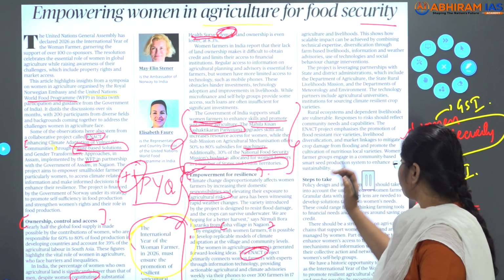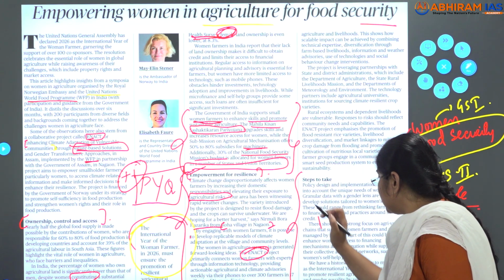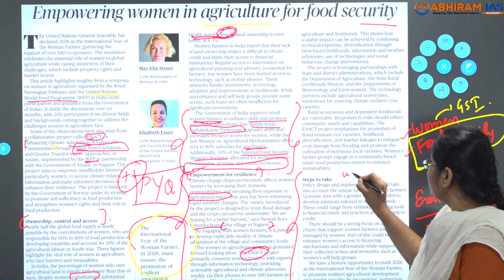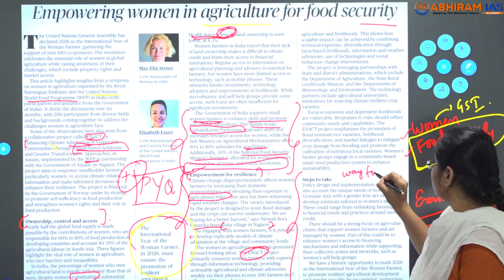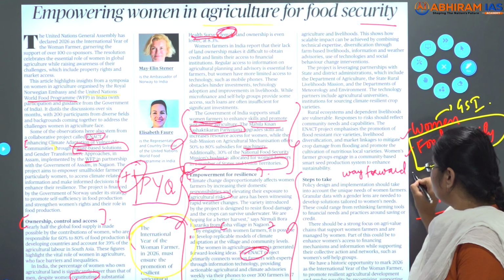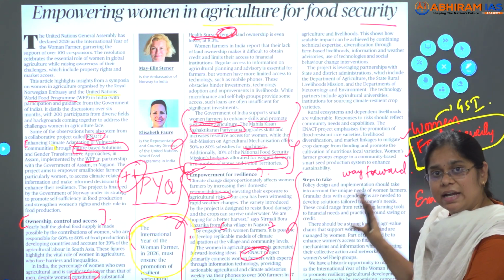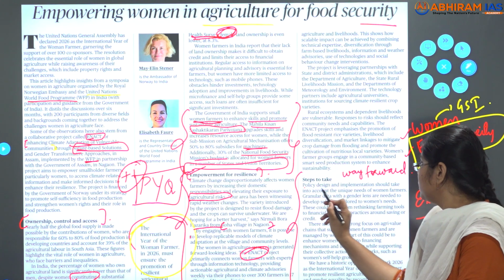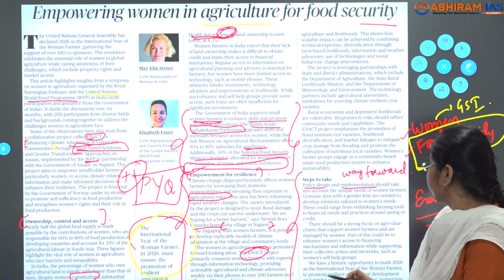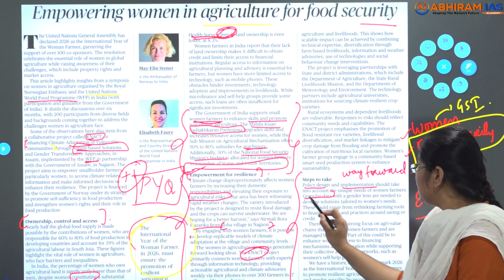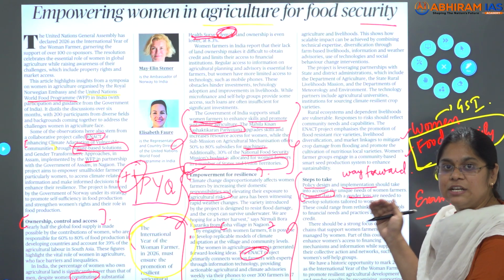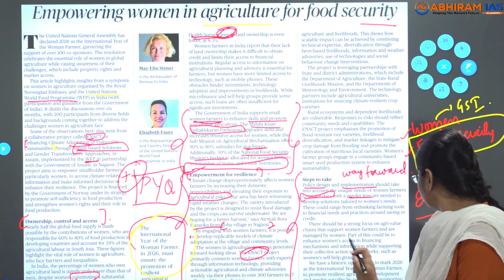See, and also steps to take. This is your way forward. Steps to take is your way forward. You can directly use this as an ending part, like a conclusion part, or way forward part also. Policy design and implementation is given. Further, it is said that data should be correct. Granular data with gender lens is a need for us.